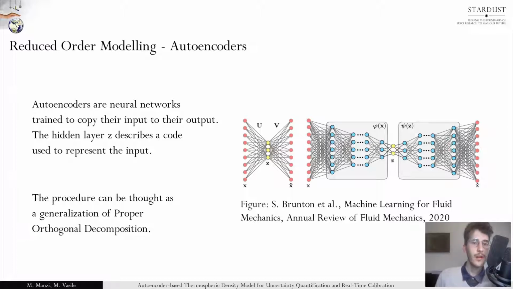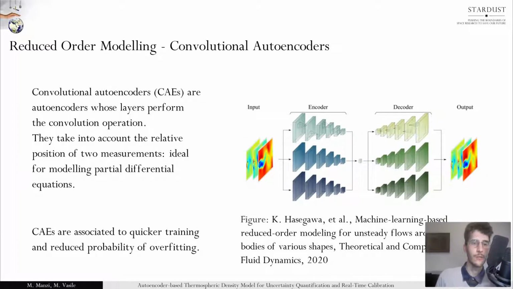A subcategory of autoencoders can now be introduced. Convolutional autoencoders perform the same task of standard autoencoders, but making use of a slightly different architecture. The layers of the network perform the convolution operation, as given in the figure. For the compression of the density field, this family of autoencoders will be used. The main reason is that the convolution operation takes into account the relative position of the measurements. And this is ideal for modeling partial differential equations in which local interactions drive the evolution of the field.